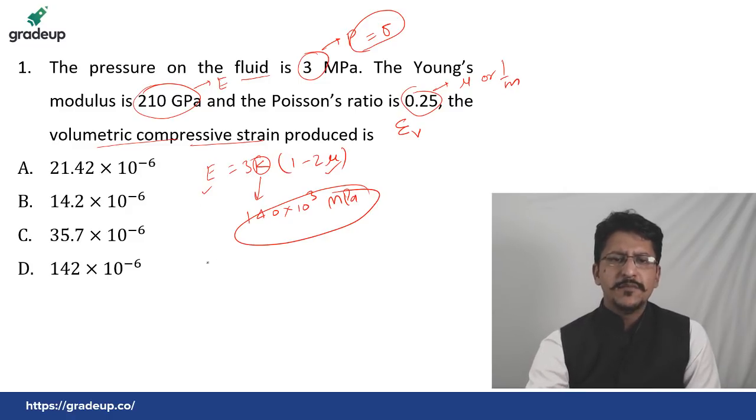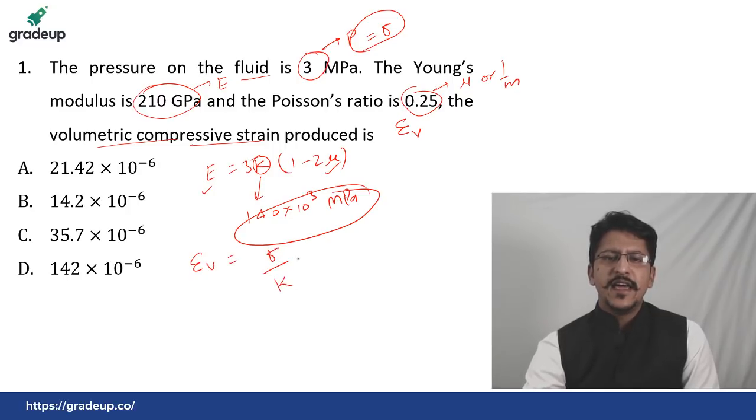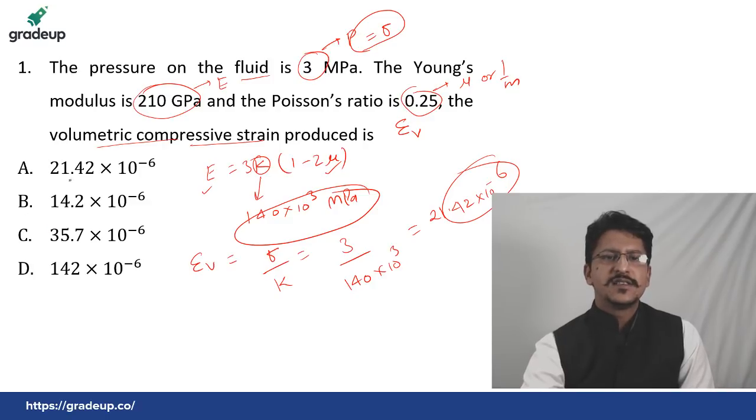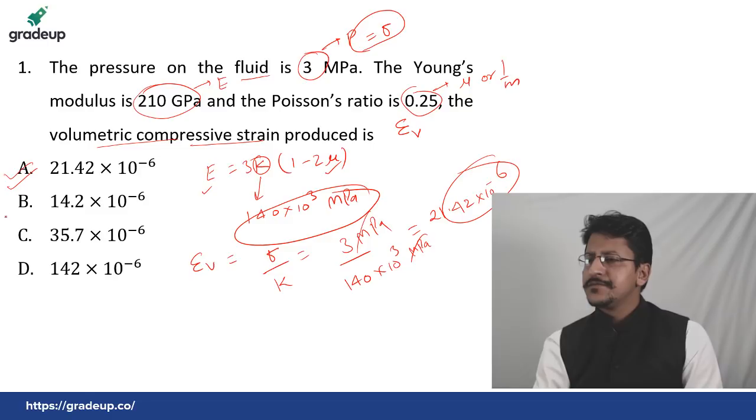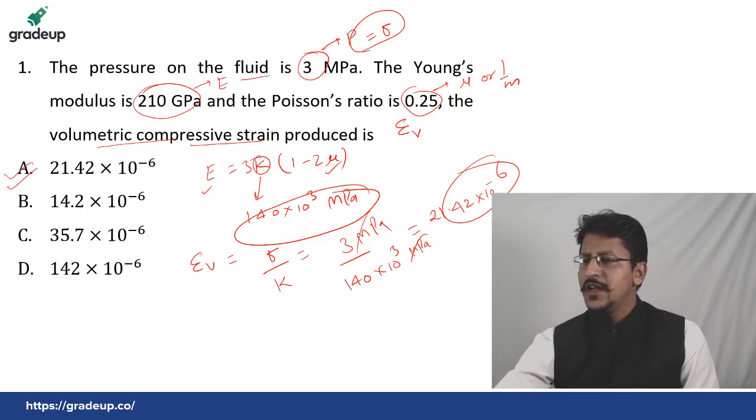Then volumetric strain is simple. Epsilon V equal to pressure or the stress divided by K. The value of pressure is 3 megapascal. This value is 143 into 10 to the power 3. Just solve it. You will get the answer as 21.42 into 10 to the power minus 6. This will be unitless because megapascal in both will cancel. The answer you will get is option A. Yes, absolutely correct. Option A.